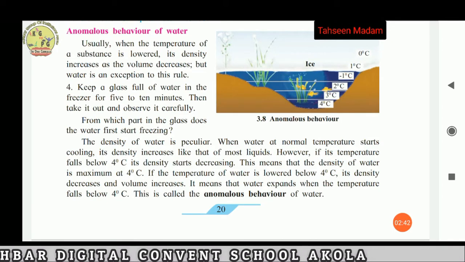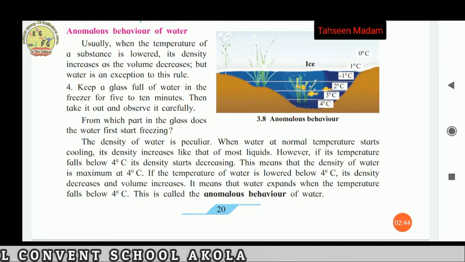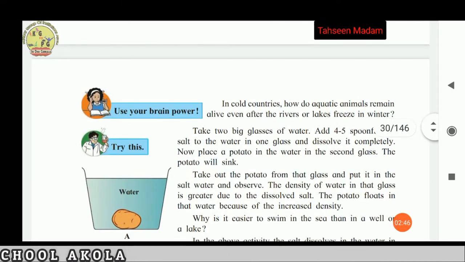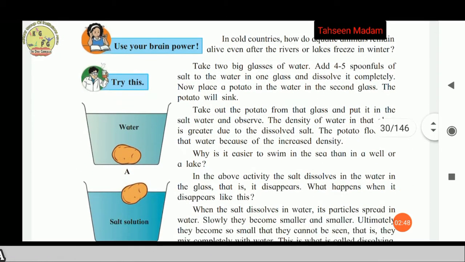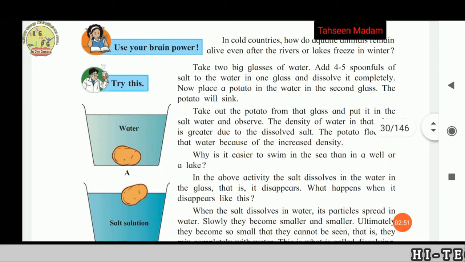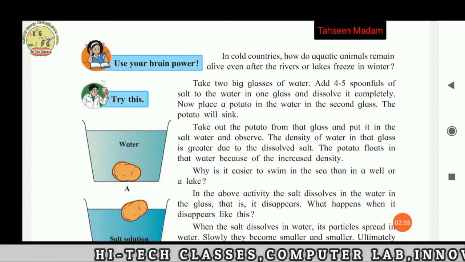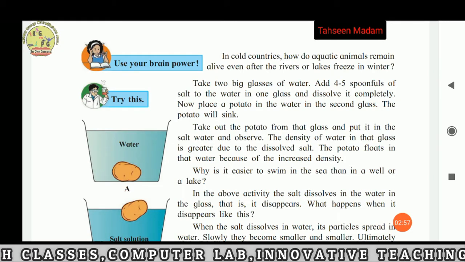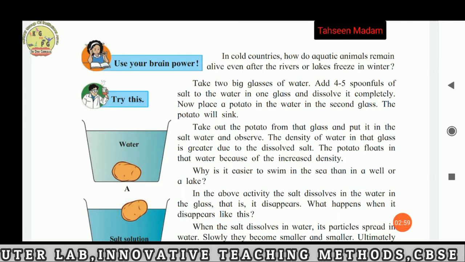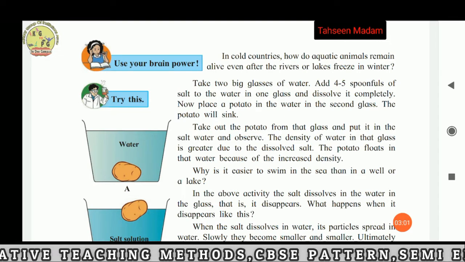This is the figure of anomalous behavior of water. Now, use your brain power. In cold countries, how do aquatic animals remain alive even after the rivers or lakes freeze in winter?